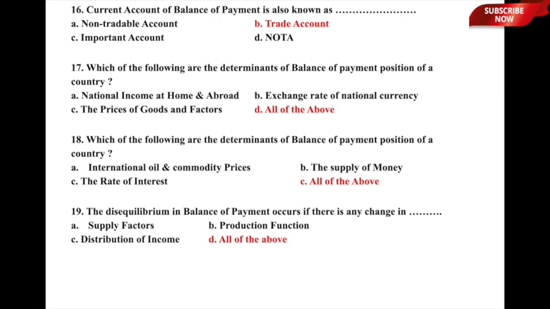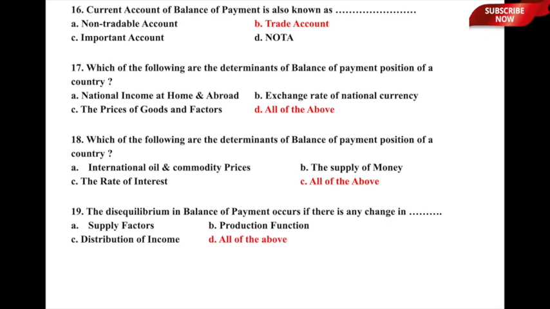So, which of the following are the determinants of BOP position of a country? All of these are the determinants: national income at home and abroad, exchange rate of national currency, the prices of goods and factors. So, option D, all of the above, is the correct answer.